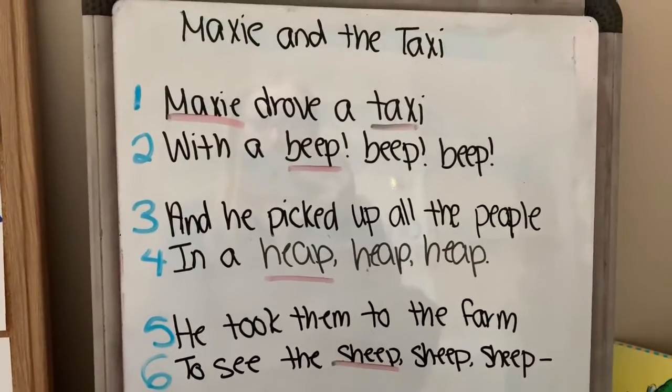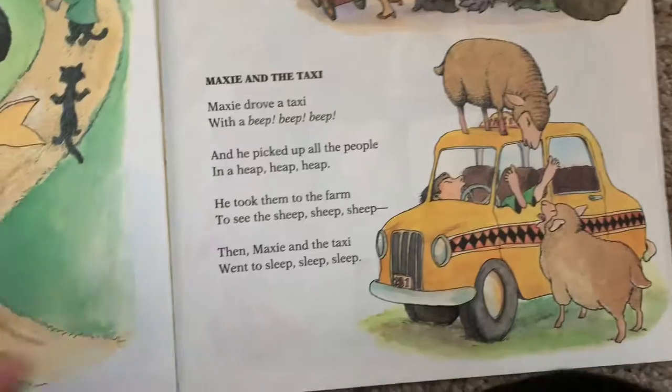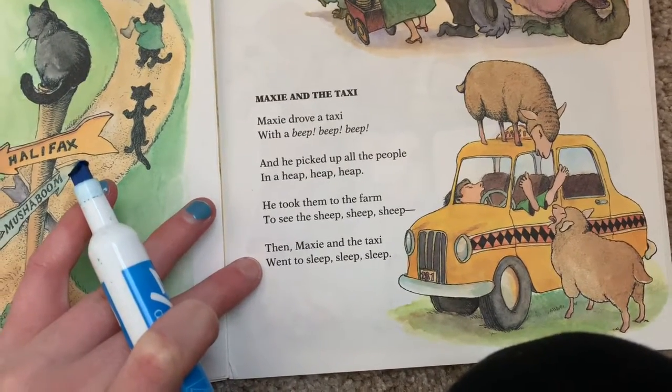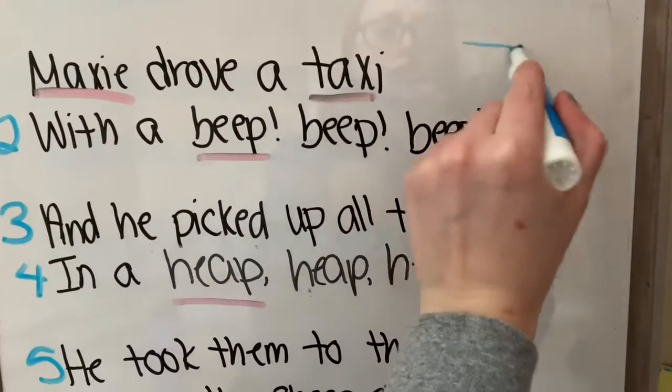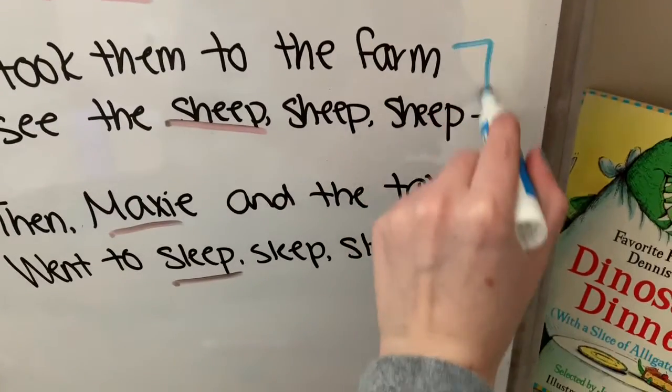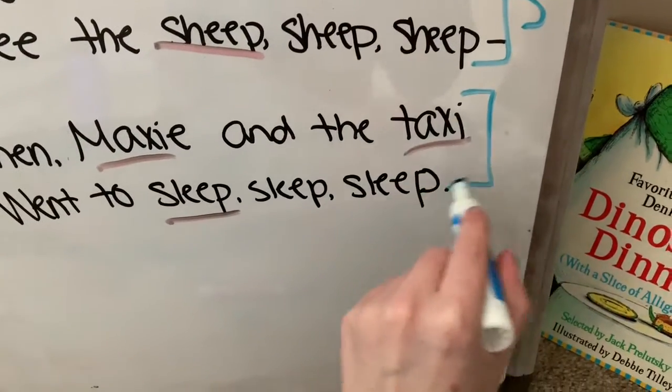And then a stanza. Notice how in the poem, there are four different chunks. So in this poem, there are four stanzas. We've got stanza one, stanza two, three, and four.